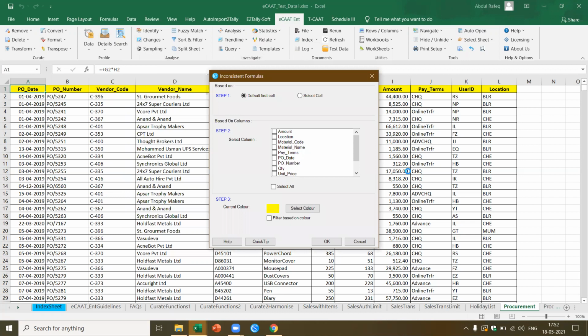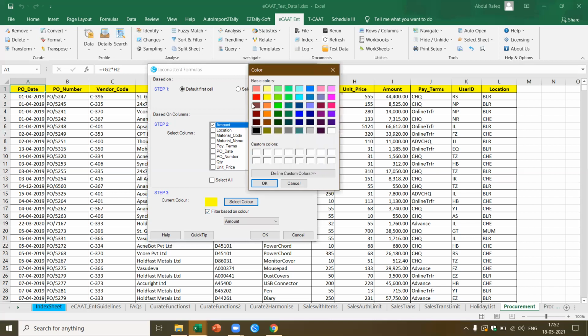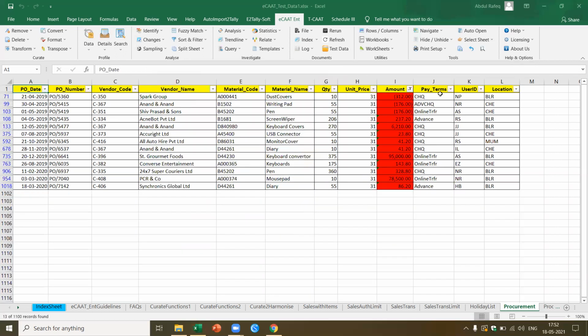Now there will be about 2000 fields. I'm not sure how many rows there are in this. So what do I want to do? I want to find out in the amount. And what is the filter based on the color? Yes, I say filter based on the color, based on the amount. I can also say what color I want. Say I want it in red, which means wherever the inconsistent formula is, I want it highlighted in red. I say okay. Now you see, in a few seconds it's actually identified.